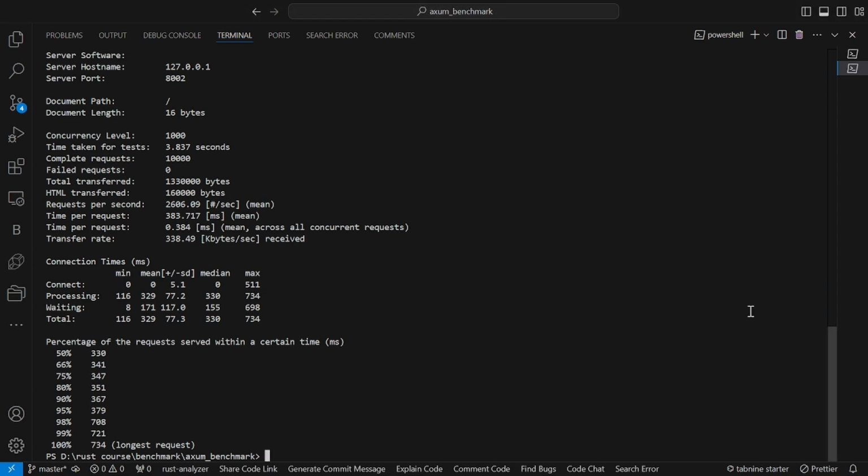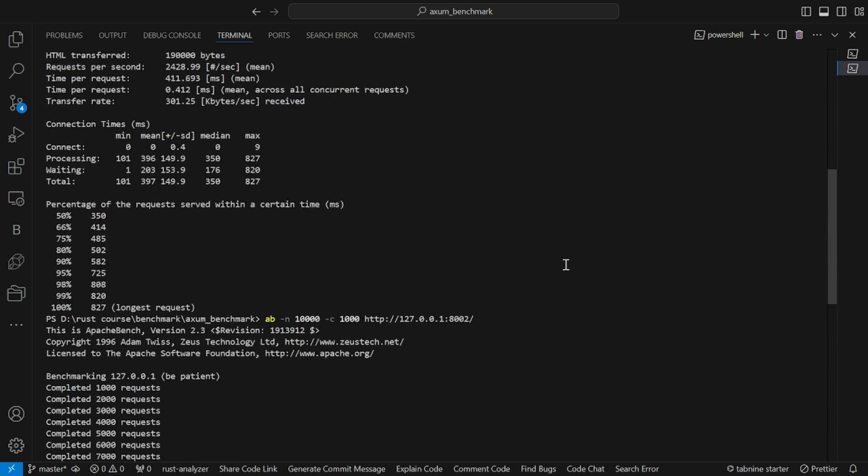Axum handled 2606.09 requests per second on average with a median response time of 330 milliseconds and no failed requests. Now, let's compare the two sets of results.